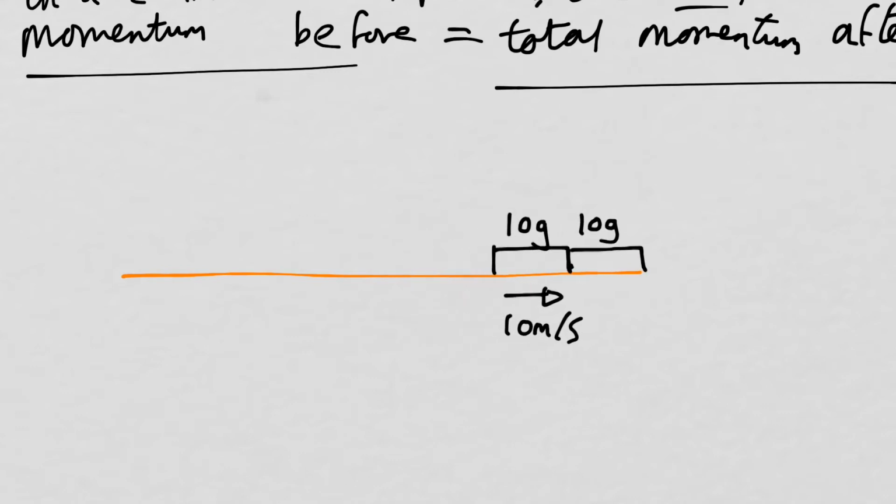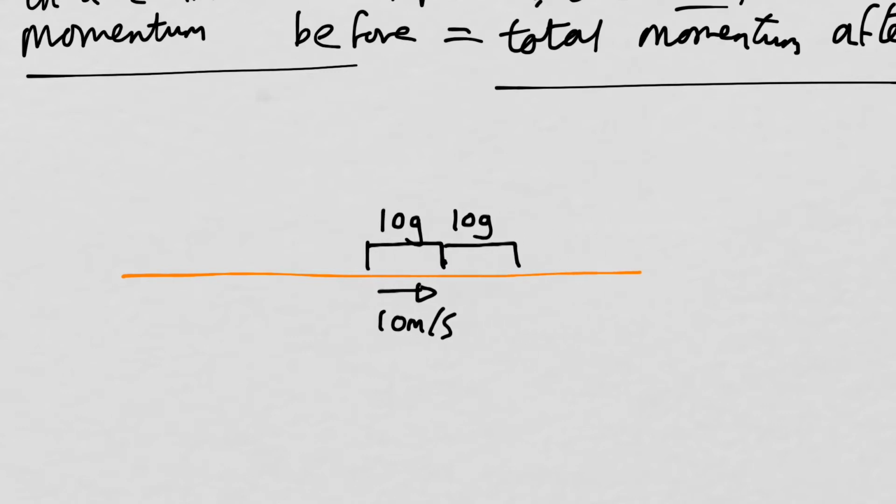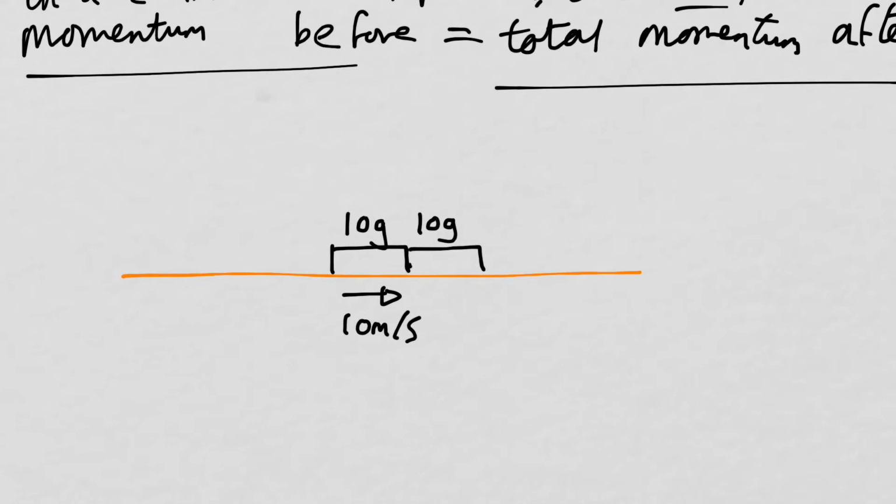Well, because one car has become two cars, the mass has doubled, so the velocity has to halve. Remember, momentum, P, is equal to mass times velocity. If you double the mass, you halve the velocity. So this car will collide with this car, and they'll both move off together with a new velocity of 5 meters per second.